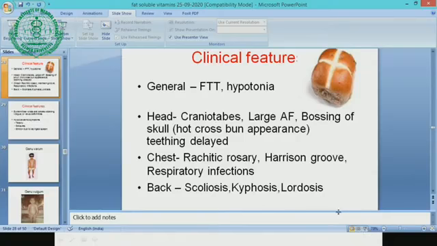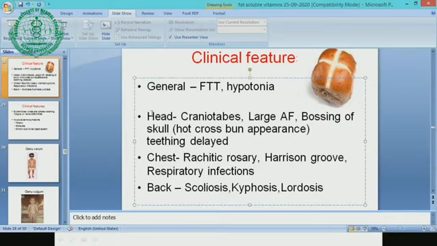Okay, we'll continue with this only. You can see the craniotabes, the hot cross bun appearance. Then there is the chest, you can see rickety rosary. Then we come downwards, we can see the rickety rosary. I will show you the photograph of rickety rosary. There is a beading of the costochondral junction.